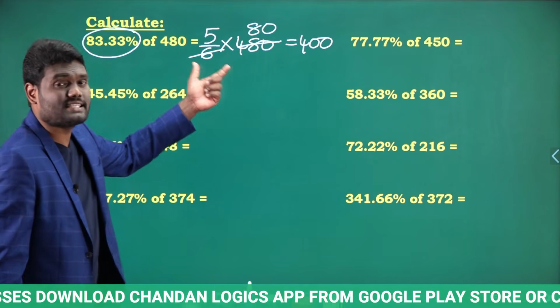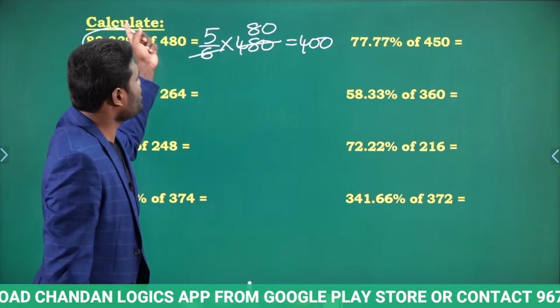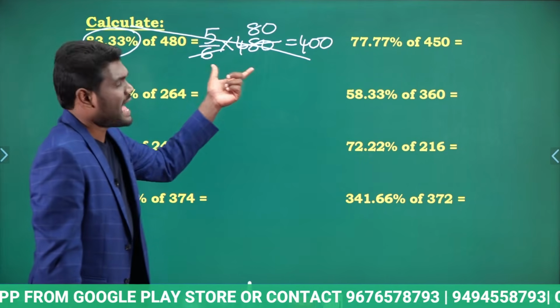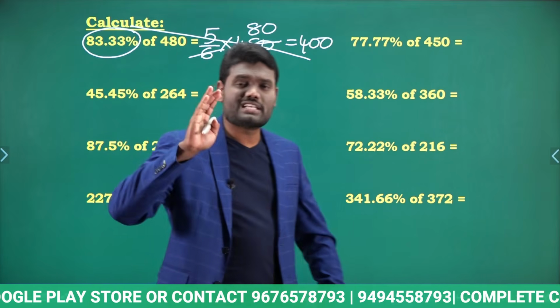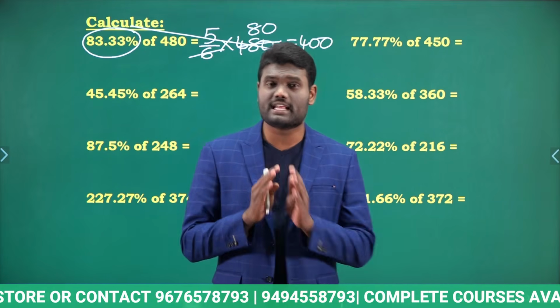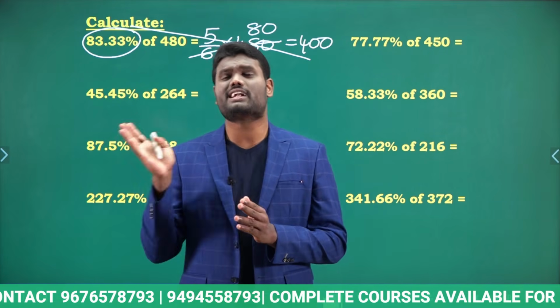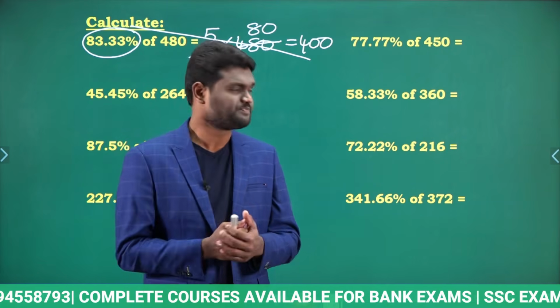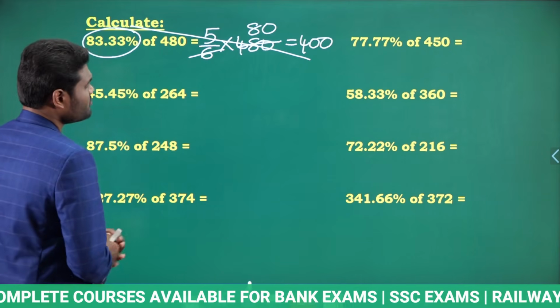Now this is just a fraction of a second. You need not even do this calculation. Just for the purpose of understanding, I have shown this calculation. If you just remember 83.33% as 5 by 6, you can directly calculate it and say the answer, even without representing this. Okay. So let us look at the next one.